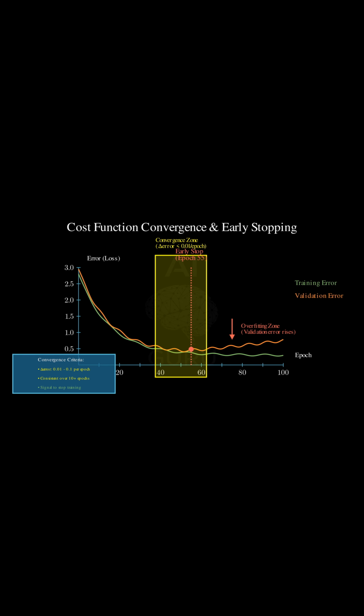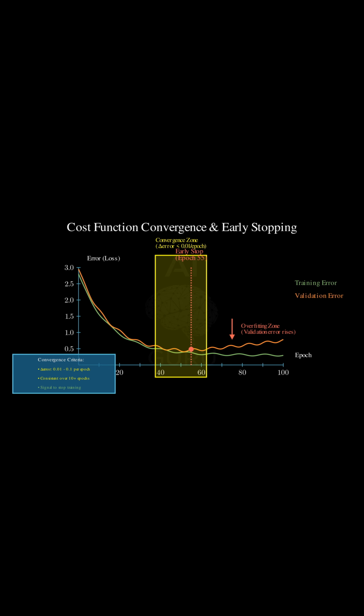Can you give us a sense of what sufficiently small means in a real system? Typically, this rate of change is considered small enough if it's consistently between, say, 0.1 and 0.01 change in the error measure per epoch. If you run 10 epochs and the error measure only dropped by 0.05 over that entire time, you've probably hit a plateau. You've likely hit stagnation, which is often a strong signal to stop.